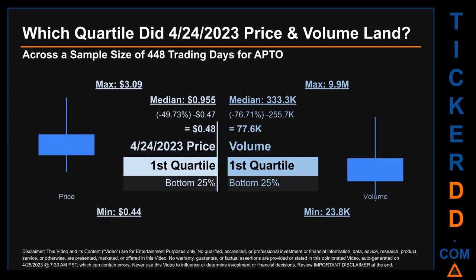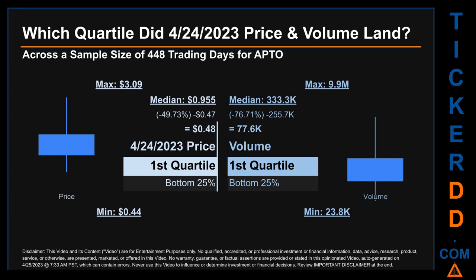Across a sample size of 448 trading days, the maximum end-of-day price for APTO was $3.09 while the minimum was 44 cents. Within that price range, April 24, 2023 price, of 48 cents, landed within the first quartile, meaning it was within the bottom 25% of all sampled end-of-day prices. The day's volume landed within the first quartile, at the bottom 25% of all sampled daily volume, which saw a max daily volume of 9.9 million and a minimum of 23.8 thousand.